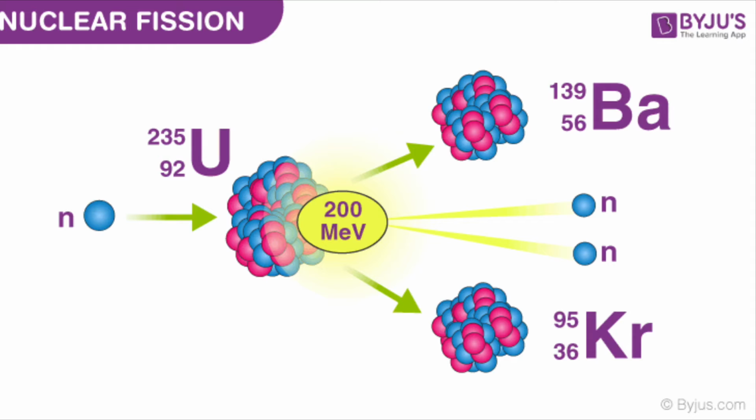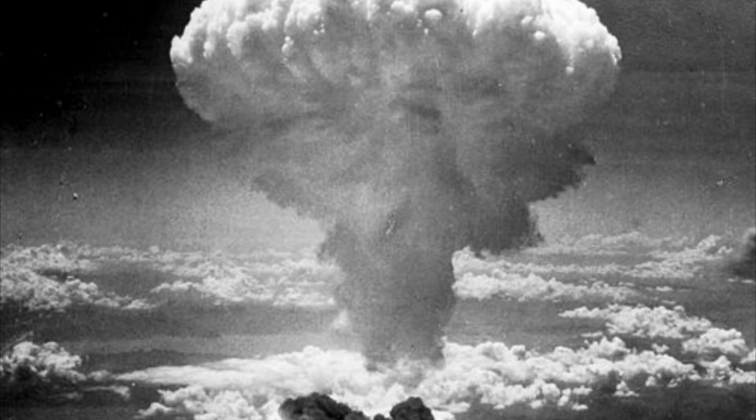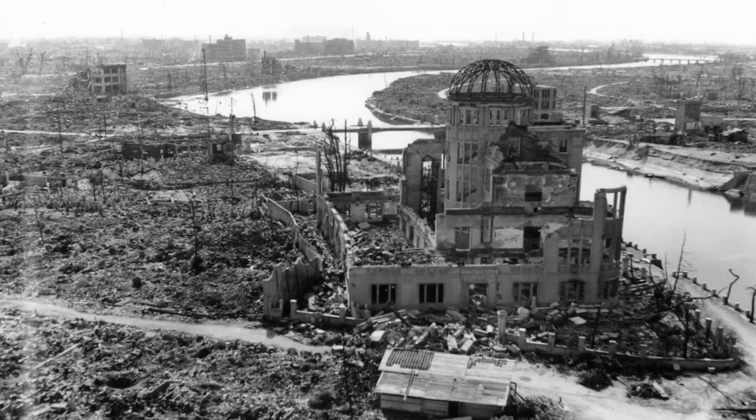Along with the radioactive material, the reaction produced two extra neutrons that would go and trigger more reactions with other uranium particles. Each reaction of nuclear fission produced a massive amount of energy. This energy combined to create the massive explosion that vaporized everything in ground zero.